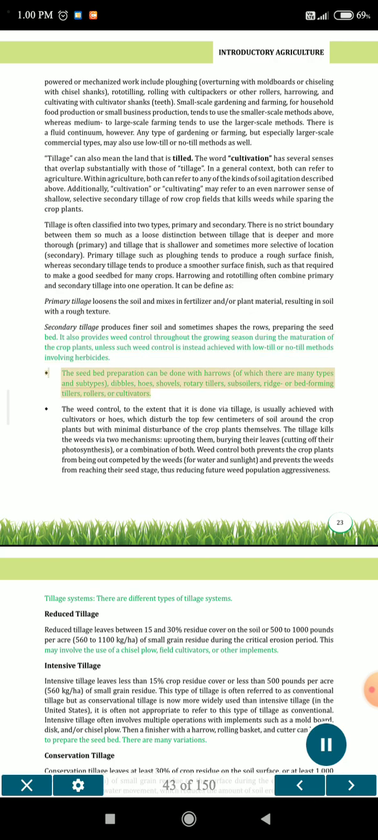The seed bed preparation can be done with harrows, of which there are many types and subtypes: dibbles, hoes, shovels, rotary tillers, subsoilers, ridge or bed forming tillers, rollers, or cultivators. The weed control, to the extent that it is done via tillage, is usually achieved with cultivators or hoes, which disturb the top few centimeters of soil around the crop plants but with minimal disturbance of the crop plants themselves. The tillage kills the weeds via two mechanisms: uprooting them, burying their leaves, cutting off their photosynthesis, or a combination of both. Weed control both prevents the crop plants from being outcompeted by the weeds for water and sunlight, and prevents the weeds from reaching their seed stage, thus reducing future weed population aggressiveness.